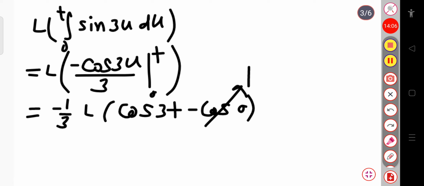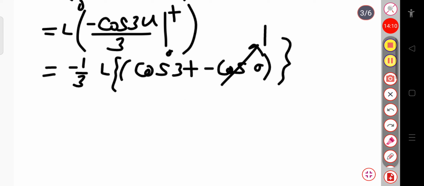Now you have to calculate the Laplace transform for this expression. If I solve this, I will get the right hand side part, but if I write it in the general form of the Laplace, this will be minus 1 by 3 into the Laplace transform.